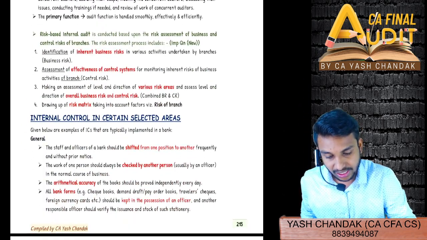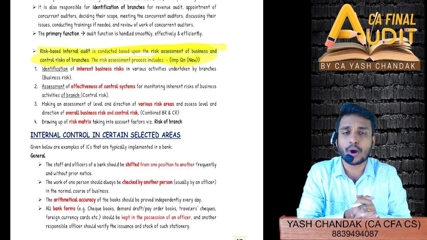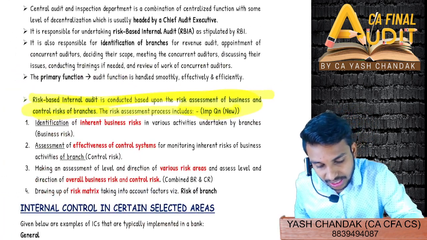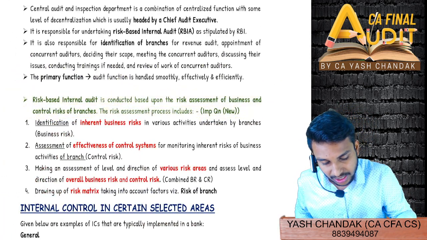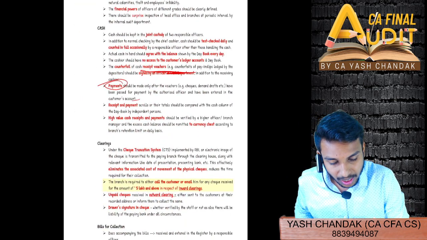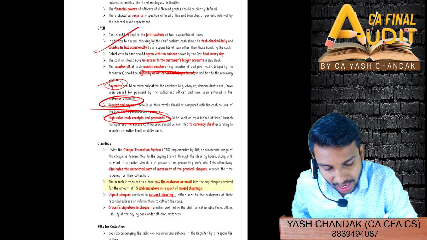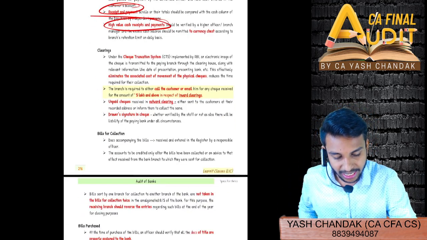And then all the memory tricks on how to learn this answer in its entirety. And new points I've included in green. If there are any new points, I've made sure they are green marked. You'll find this color in green. And every important point on how to remember it is also covered in the YouTube videos. And of course every important keyword has been highlighted.